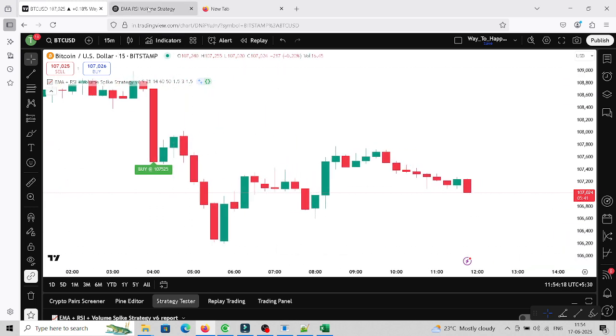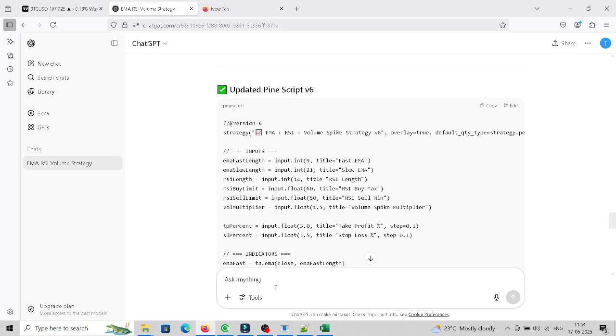Like this, you can play with any raw example which is coming to your mind. Put it here, tell ChatGPT to create it in Pine Script, and it will automatically give it to you in the form of Pine Script, which you can paste in your chart and do whatever you want.